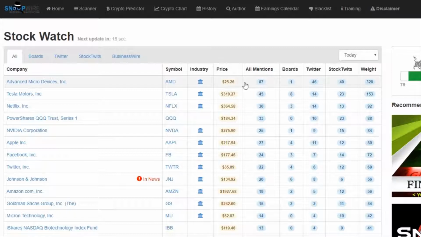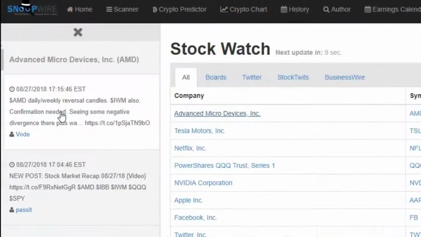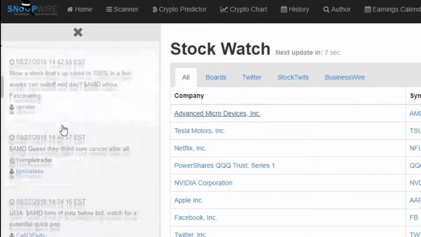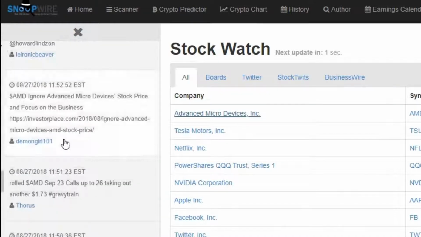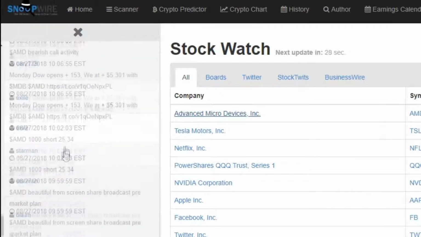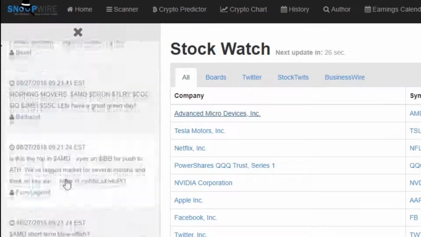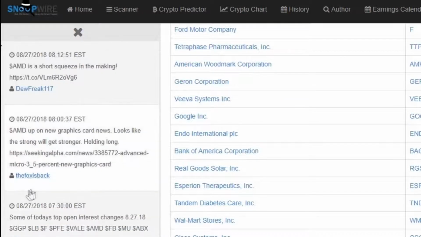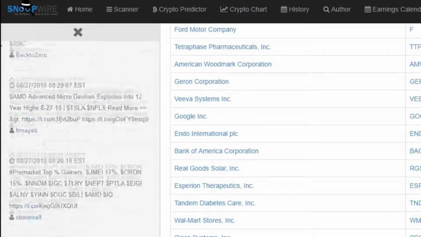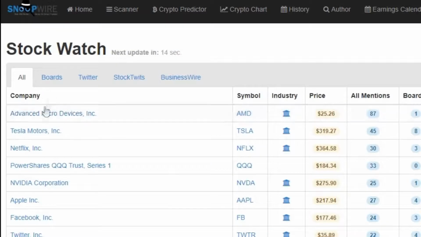From here, you can do your research to see why these stocks made the top of the list. You can click on the company name and begin to read the different chatter that is being pulled from all the different forums, message boards, Twitter accounts, StockTwits, and more. You can go all the way down to the very bottom in this case and begin with the first initial morning chatter. You can begin to research these companies by clicking on their names one at a time.